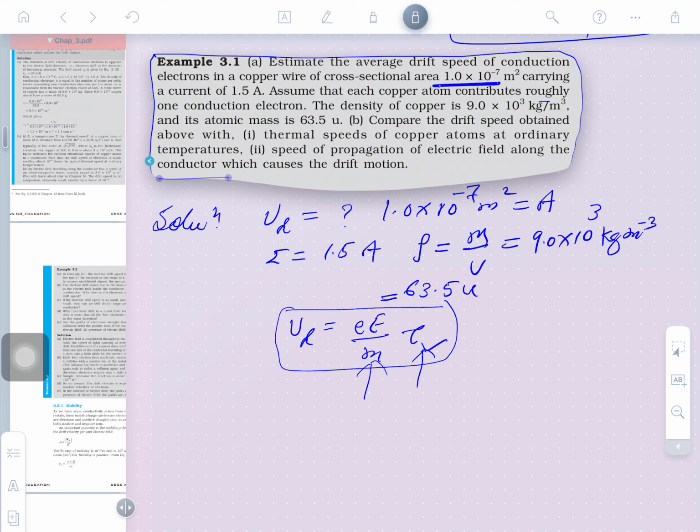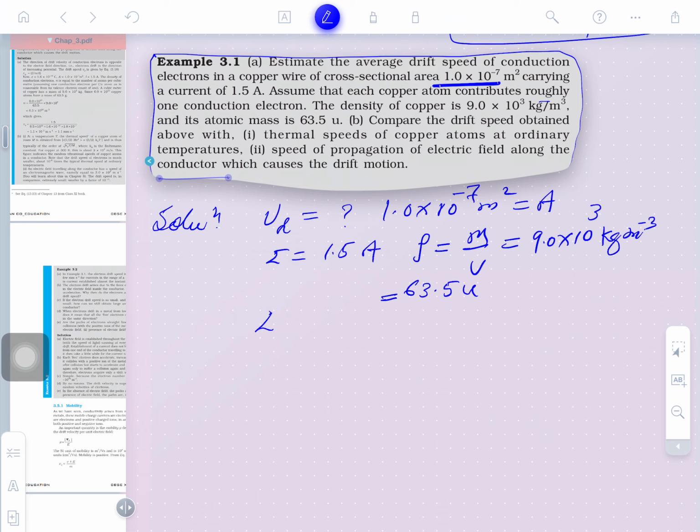So, what is that? Current is given here. Do you have the relationship between the drift velocity and the current? Yes, sir, we know that. So, what is the formula for that? You will write here, since current is equal to e n A v_d. Current is equal to e n A v_d. Do you know or not?